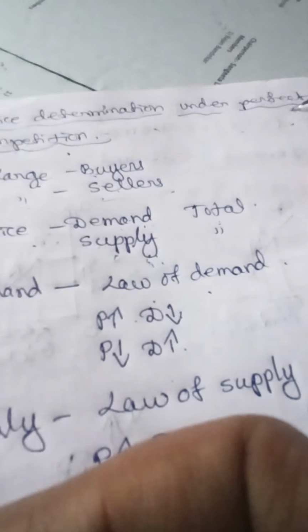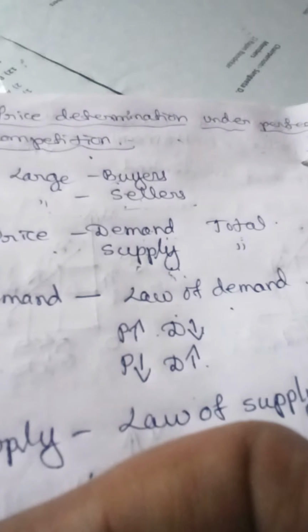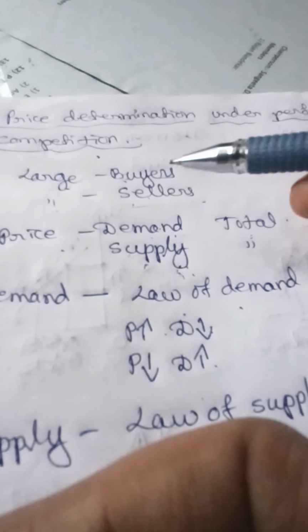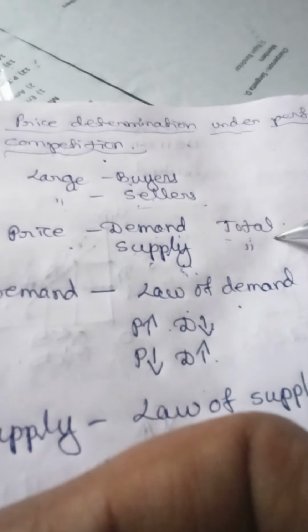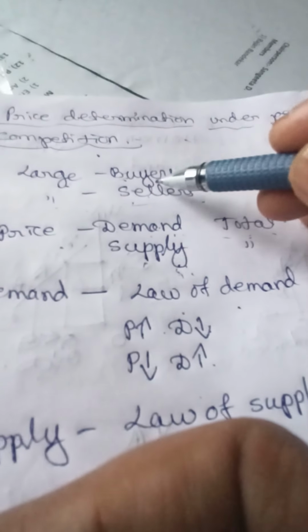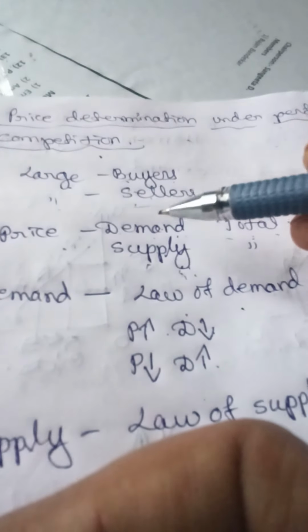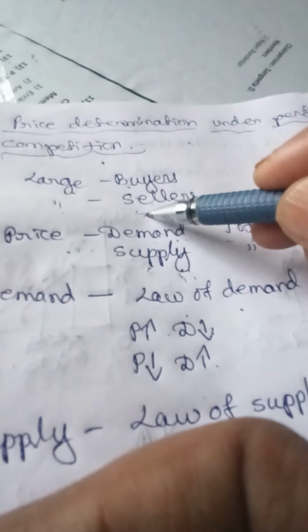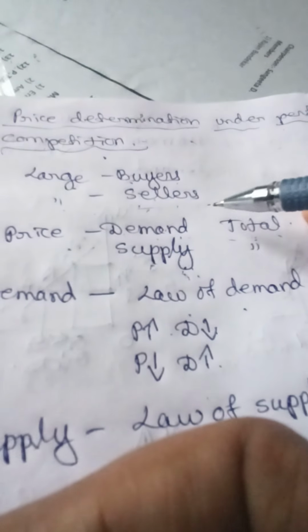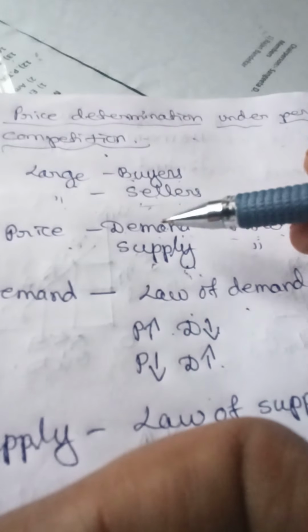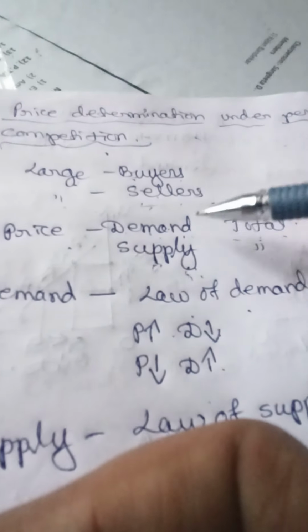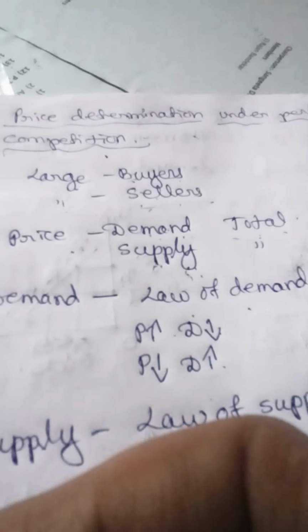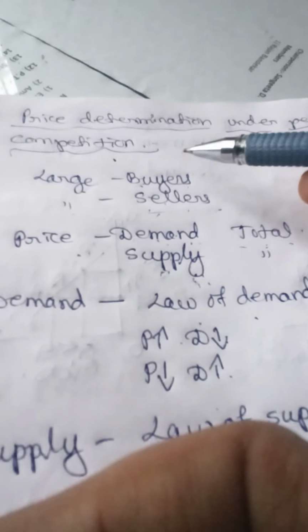In case of perfect competition, the price is determined on the total demand made by all the buyers and total supply made by all the sellers. On the basis of the total demand and total supply, the price of the product is determined under perfect competition.